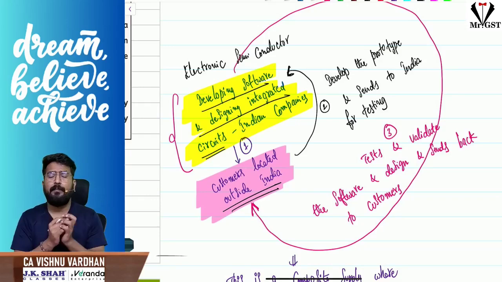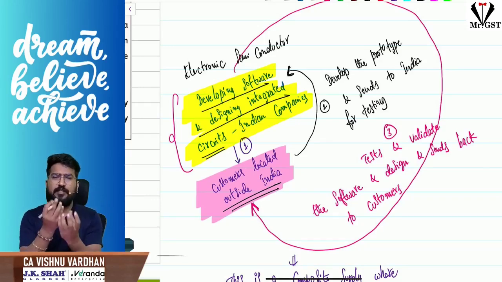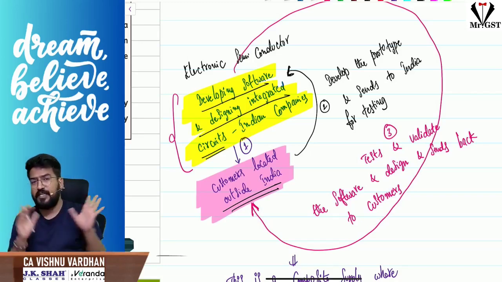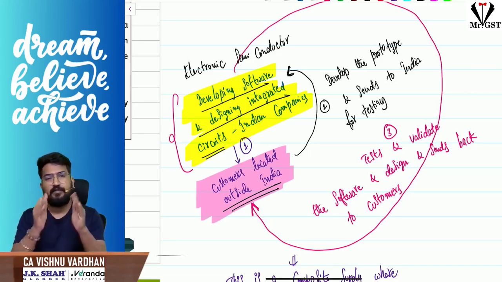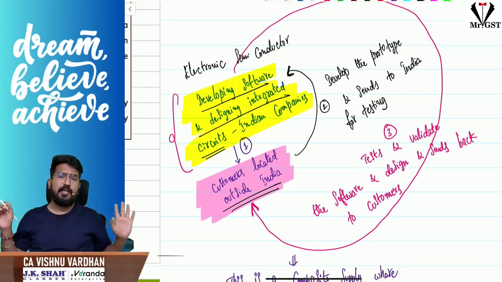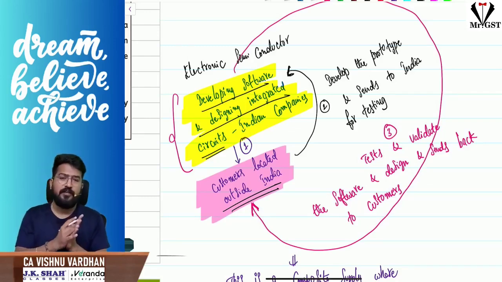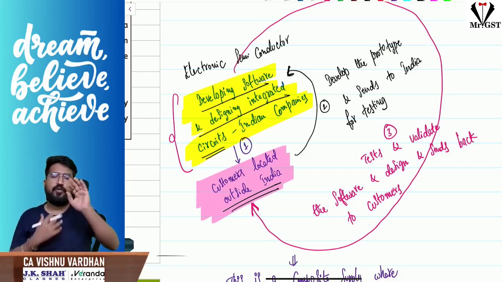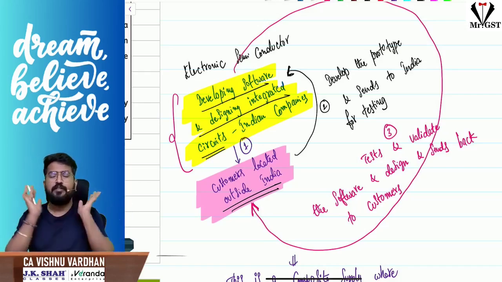That means a demo piece kind of thing, and they will send it to India to the person who has designed this, for testing, to see whether it is working properly or not, is it as per your design plan or not. So the Indian company will test it and validate it and send the prototype back to the foreign company. Okay, this is what is happening.